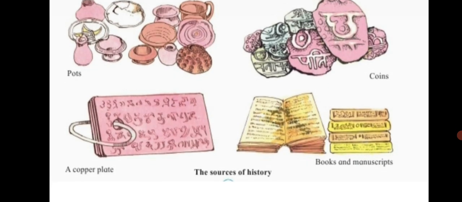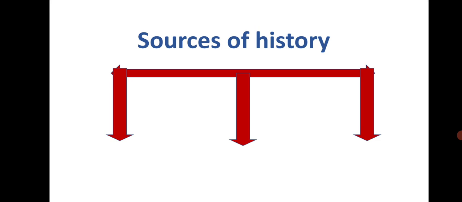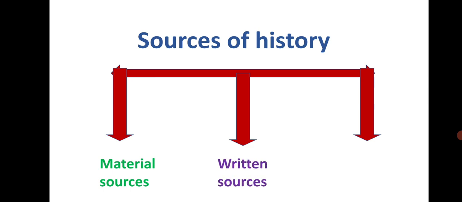The sources of history are of three main types. First, material sources. Second, written sources. And third, oral sources. In order to find out what happened in the past and how it happened, evidence available from all these sources is collected and thoroughly examined to determine its reliability. With the help of the evidence that stands this test, past events are put in a proper sequence and a historical account is written. This is the scientific method.